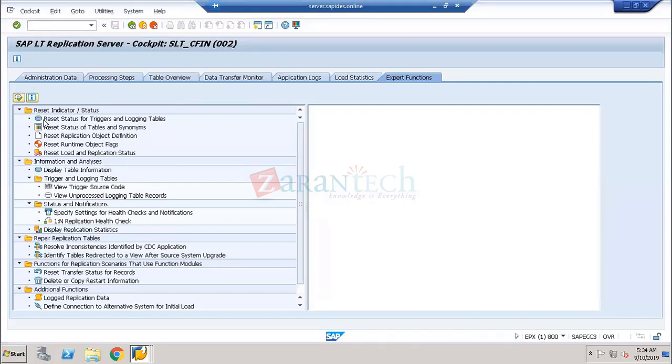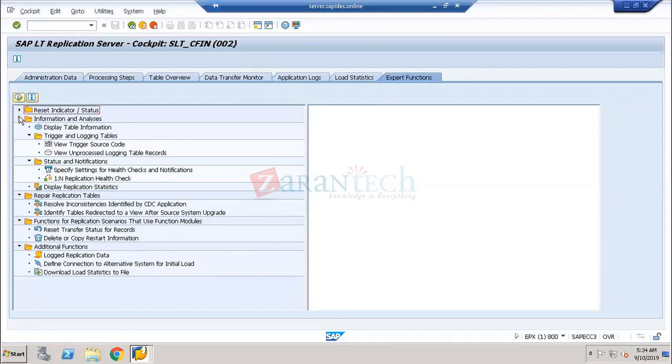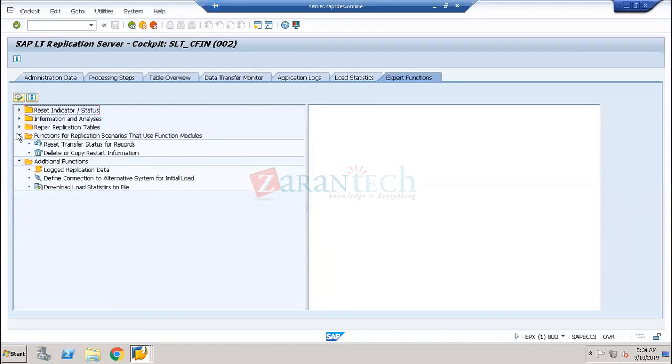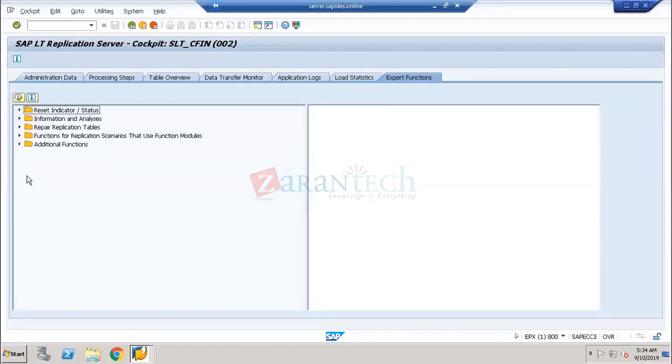If you see here, there are different icons. My dear friend, you will not get this information on any YouTube or in any books. I'm putting all my real-time experience here to make you comfortable. I'm going to show the real-time replication process in SAP S4HANA as a process of central finance. Very, very important. I'm using my real-time experience.